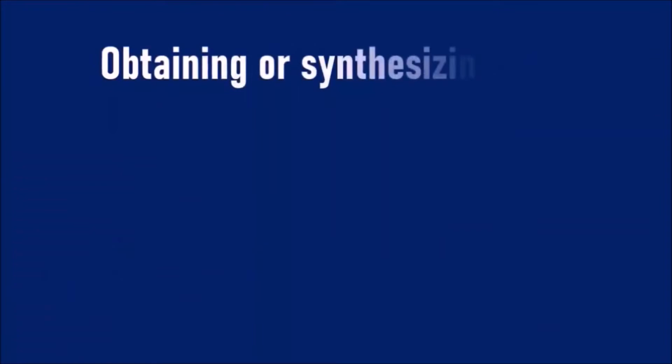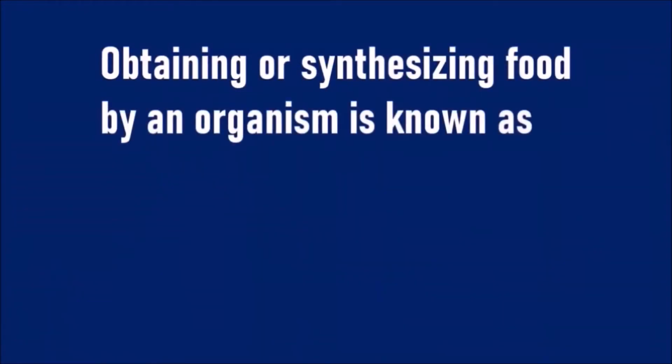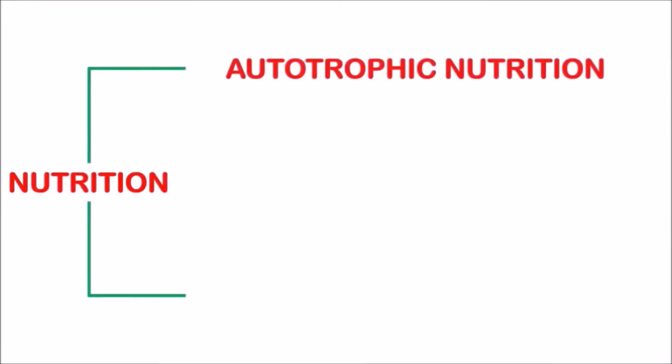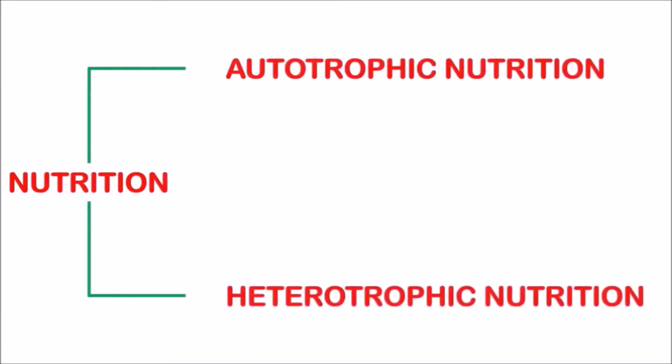Obtaining or synthesizing food by an organism is known as nutrition. Basically, nutrition is of two types: autotrophic nutrition and heterotrophic nutrition. Autotrophic nutrition.